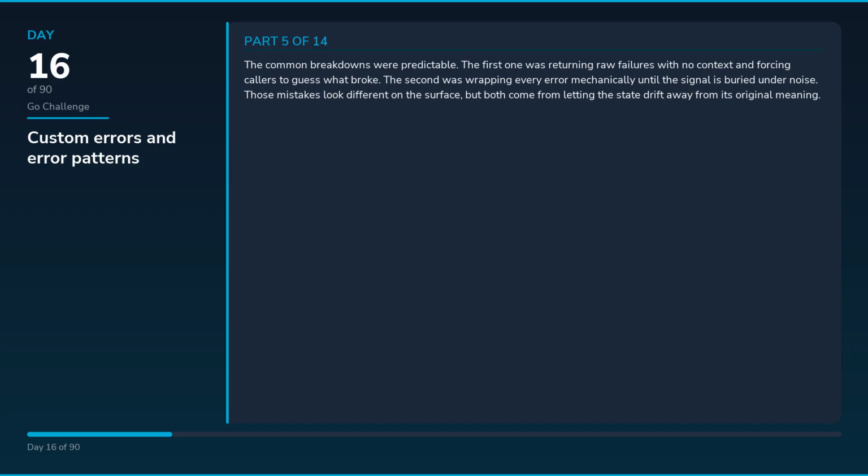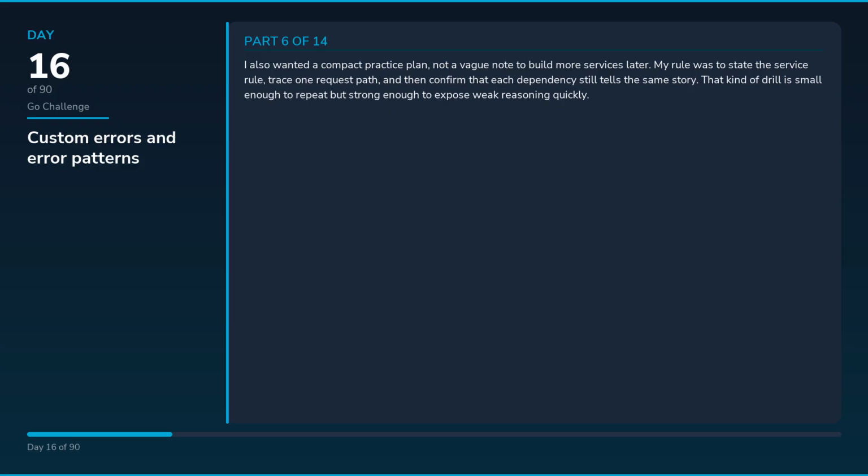The common breakdowns were predictable. The first one was returning raw failures with no context and forcing callers to guess what broke. The second was wrapping every error mechanically until the signal is buried under noise. Those mistakes look different on the surface, but both come from letting the state drift away from its original meaning.